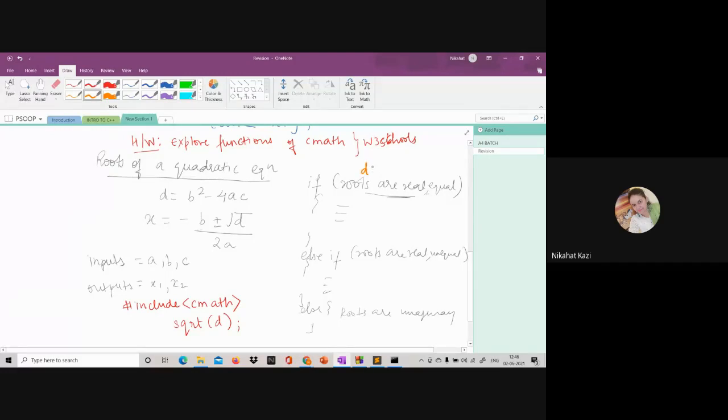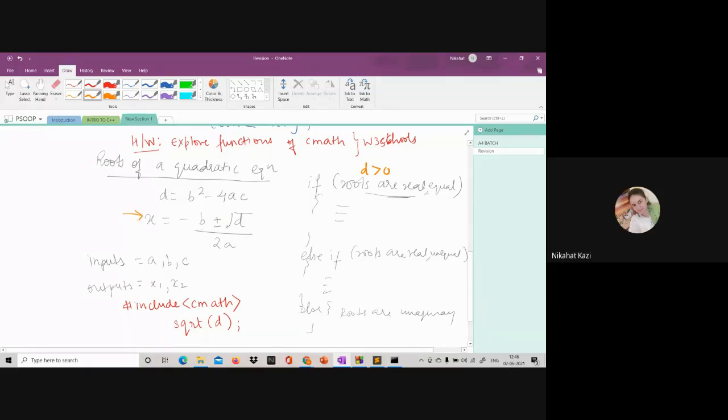So if D is positive and equal, we want both conditions, right? D is positive, that means roots are real, but roots are equal, right? When are the roots equal? If you look at this particular formula, discriminant must be 0.